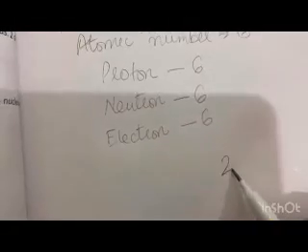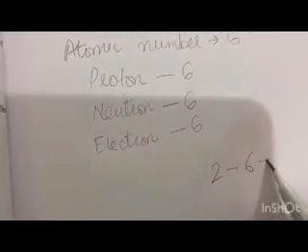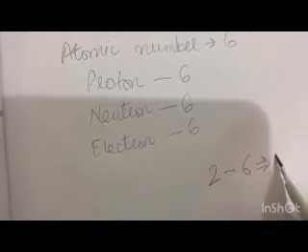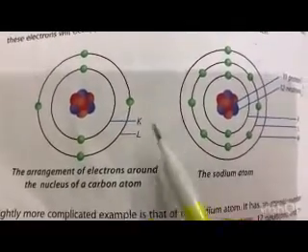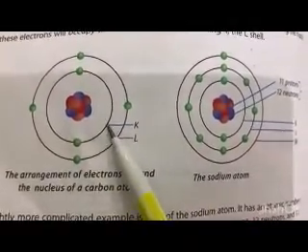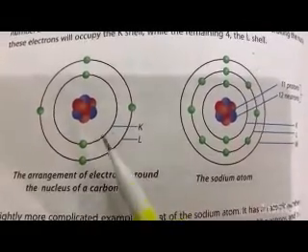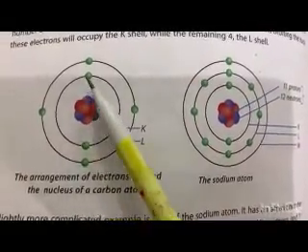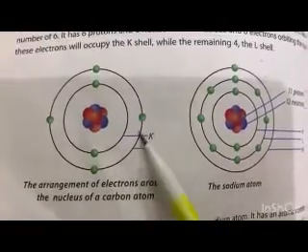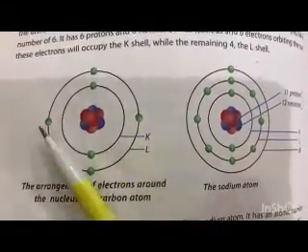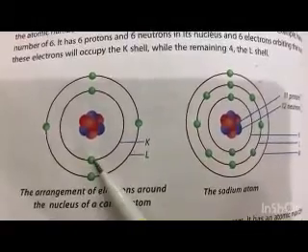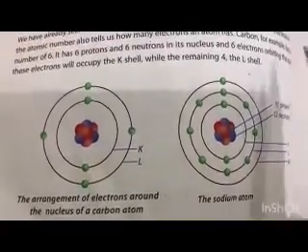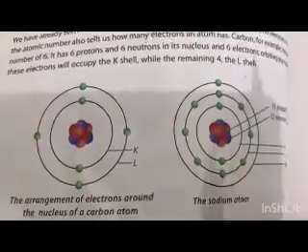Because 6 minus 2 is 4. See over here in the diagram, they have made the nucleus, and the first K shell, closer to the nucleus, has 2 electrons, and the L shell has 4 electrons, a total of 6 electrons present in carbon.